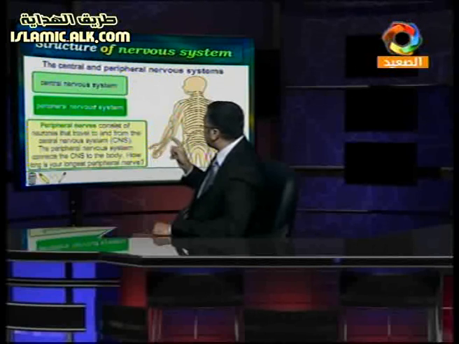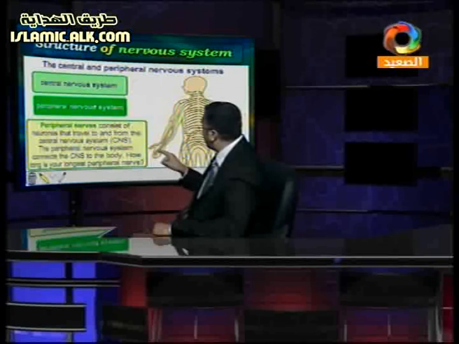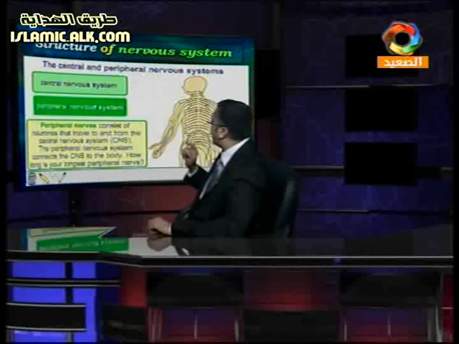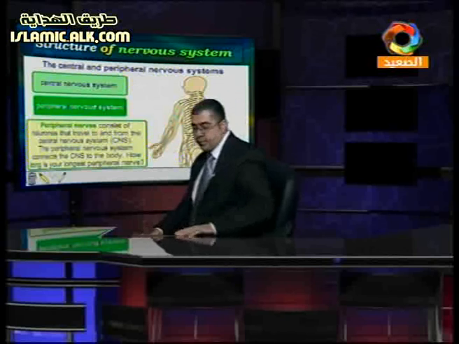Why? Because this is the branched part. The peripheral nervous system is the second part of our nervous system. So here we have two parts. Number one, we have the brain and spinal cord, and after that we have the nerves or branches that move out from the spinal cord and the brain to make this structure. Let's go see the function of each one of them.